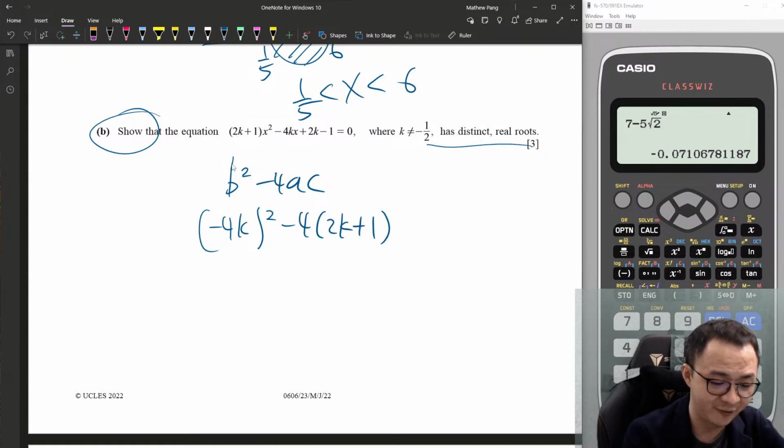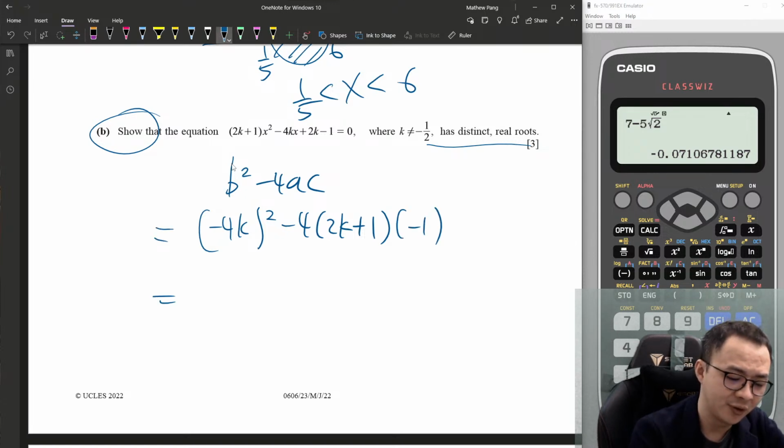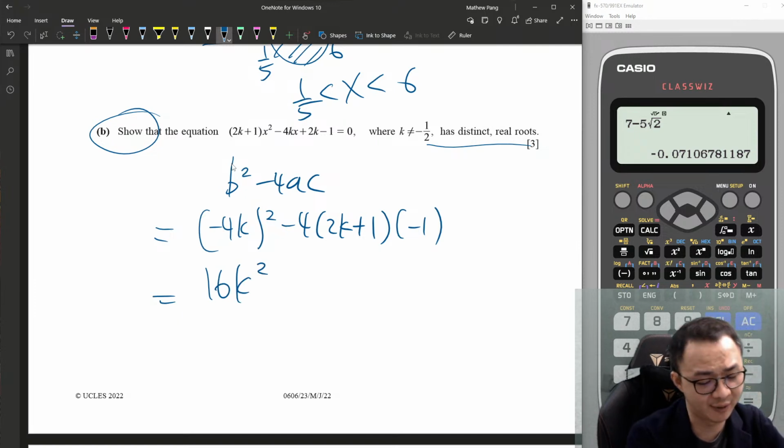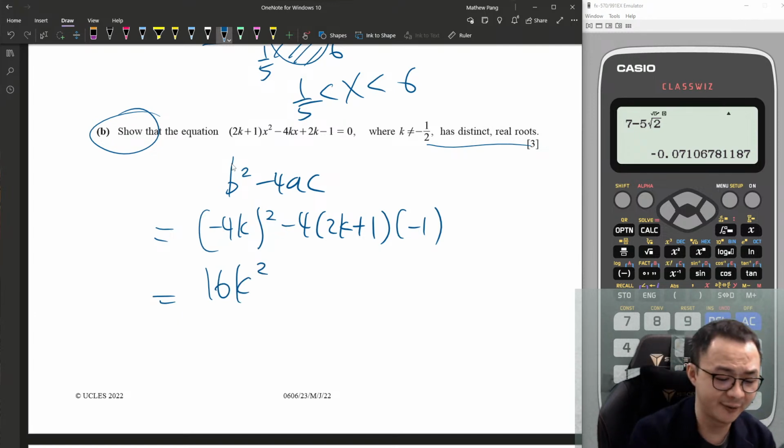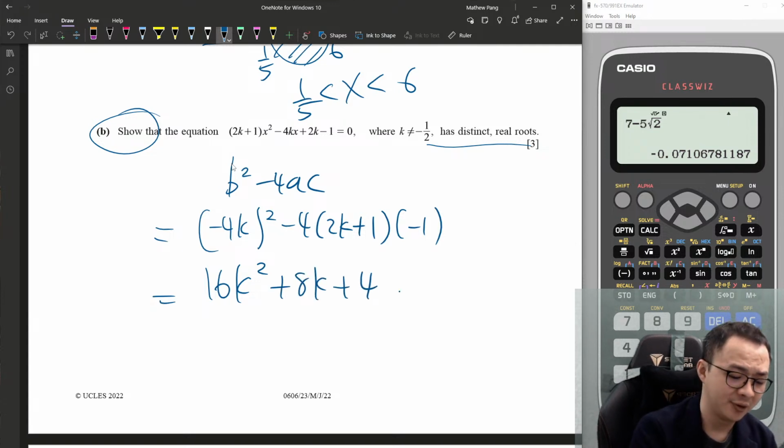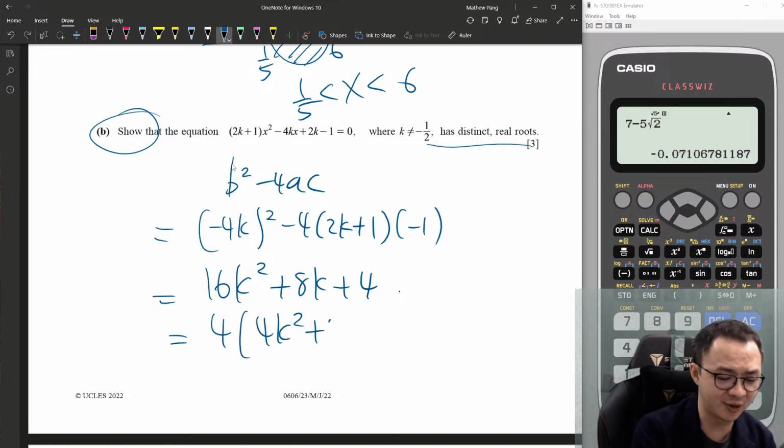No square. 4ac is minus 1. So this is 16k squared. Here I should get something like plus 8k plus 4. So if I factorize out the 4, I should get 4k squared plus 2k plus 1.